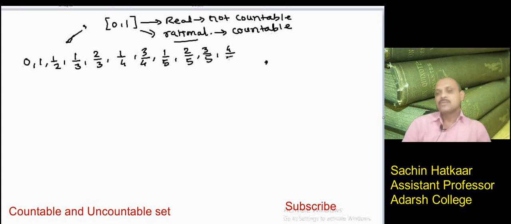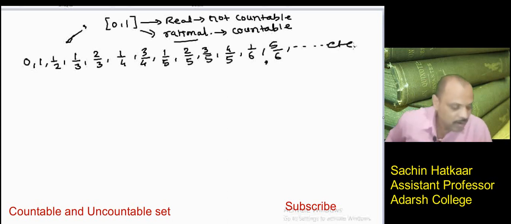Now we cannot take 2 by 6, that means 1 by 3, we have already taken. Then 2 by 3, 3 by 3; if we take 3 by 6, then it will be 1 by 2, we have already taken. Like this, if we take 4 by 6, that will be 2 by 3, which we have already taken. So we take 5 by 6, that is another rational number, and so on. So we have written all the rationals according to increasing denominator.